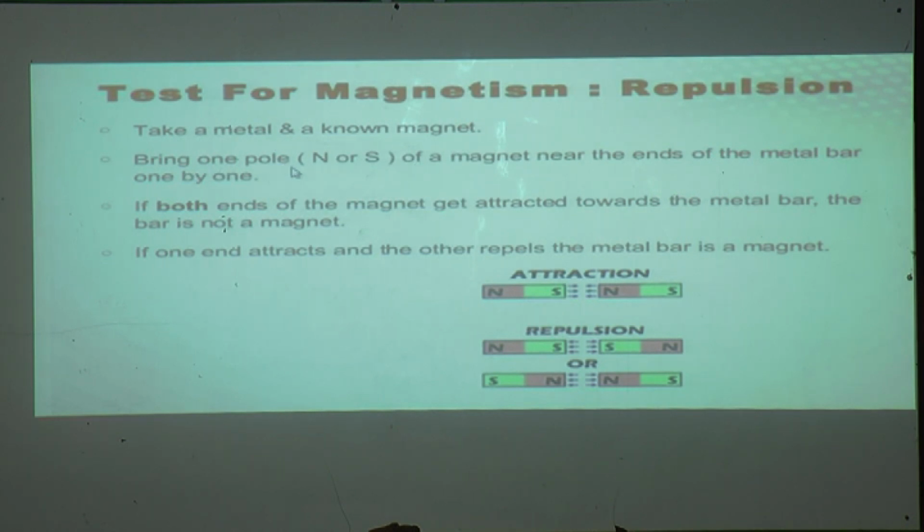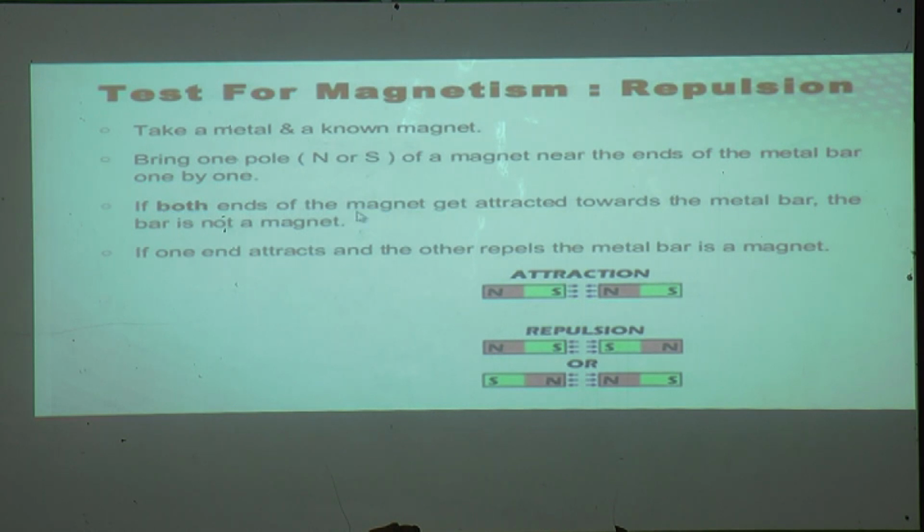So from the north and south poles, we have to bring one pole of a magnet near the ends of the metal bar one by one. First we take the north pole, and next we take the south pole.